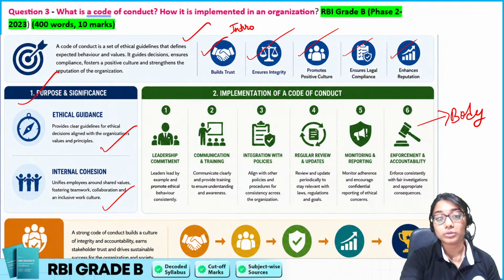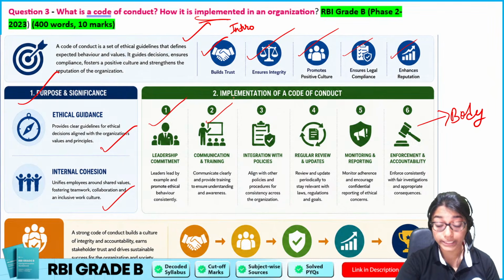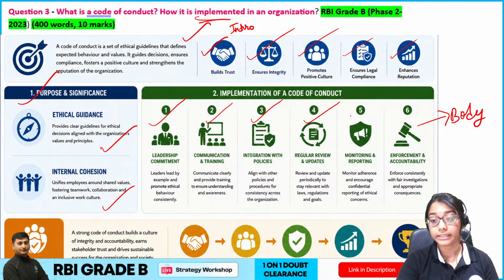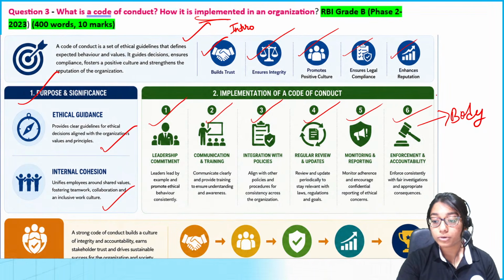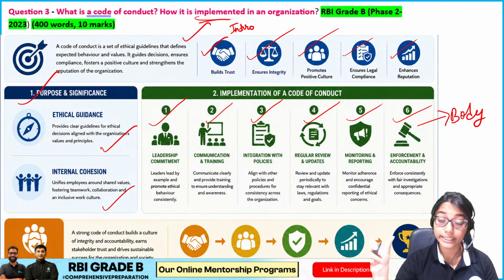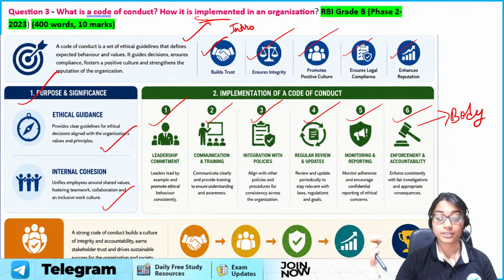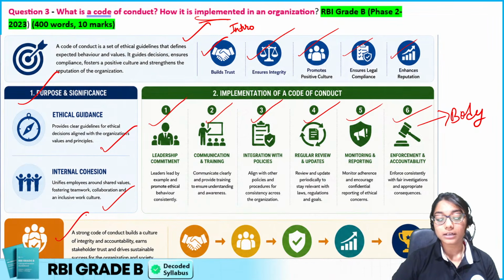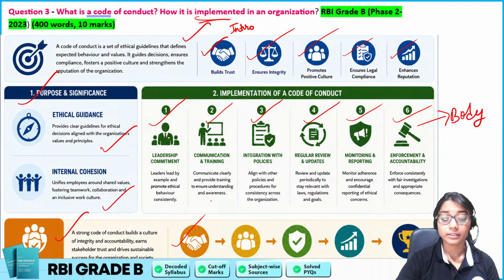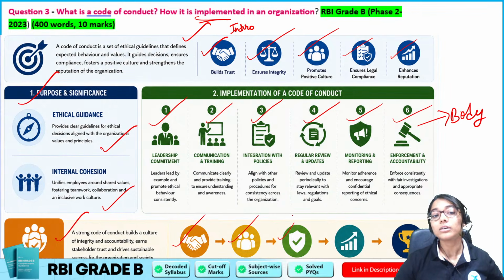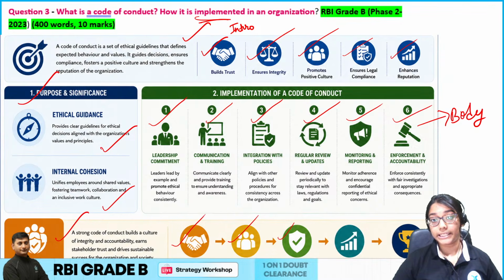And then we have to come to the implementation part, essential. So a good leader, communication, training, integration with policies, let's say, review updates, any sort of monitoring, enforcement, accountability. So I write all these things in terms of your implementation, how we can implement a good code of conduct. And finally, a conclusion. What will happen because of this code of conduct? Higher ethical behavior, integrity, trust, increasing positive work culture, and therefore a good organization. This is basically your mind map.